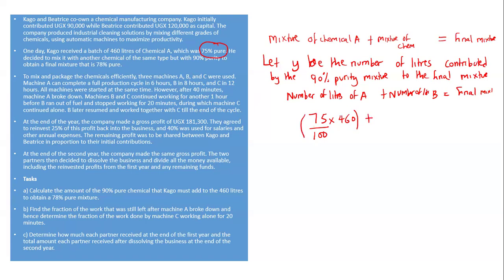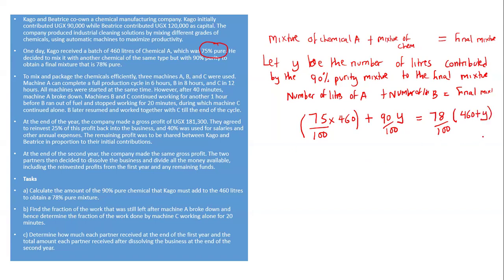Then plus the mixture of B. Since it was 90, we shall say 90 out of 100 times its contribution. Then the final mixture, since it is 78, will be 78 out of 100. Then what is the final mixture when you combine A and B? When we combine A and B, the total number will be 460 plus y.